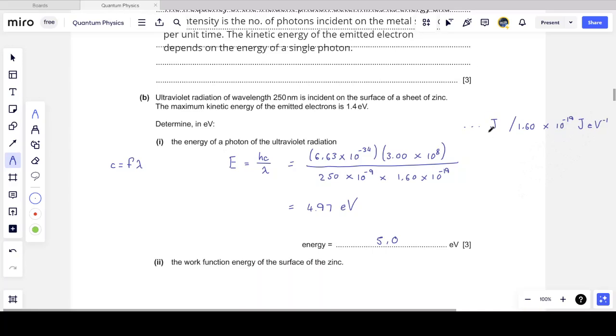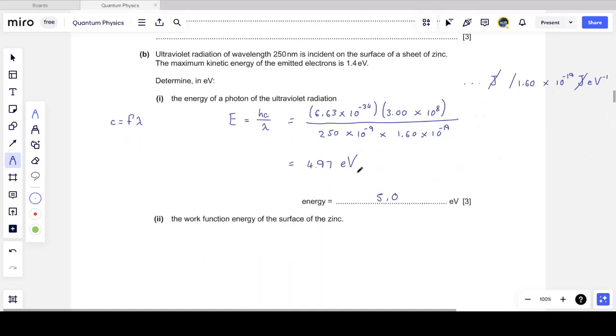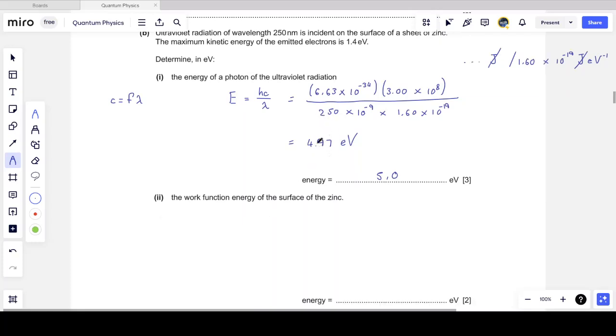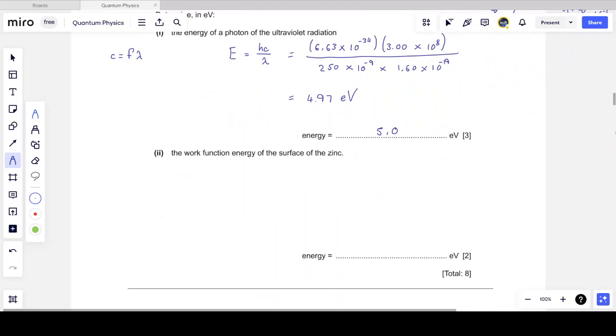And so what would happen is I would cancel off the joules and I would be left with an answer in electron volts. And so I'd get an answer here of 5 electron volts. So know how to calculate the energy of a photon in joules, but also know that we generally use electron volts for energies that are this small. You don't want to be writing energies on the order of 10 to the minus 19, 20, 21 joules, etc.